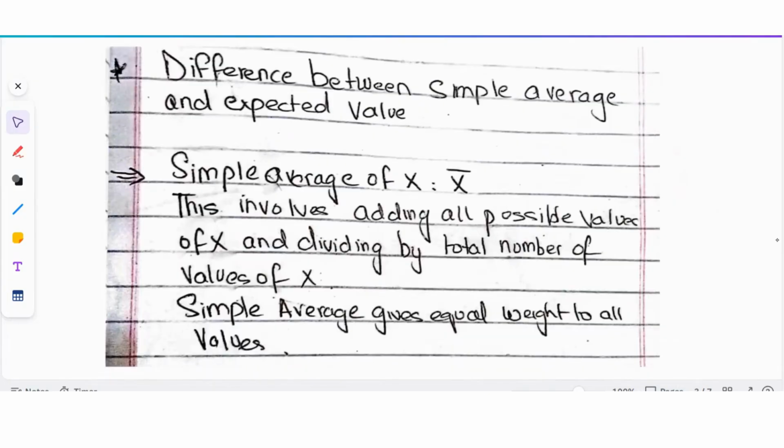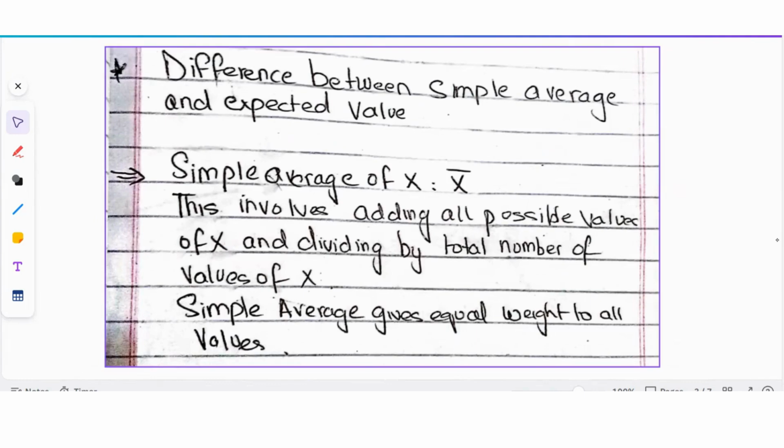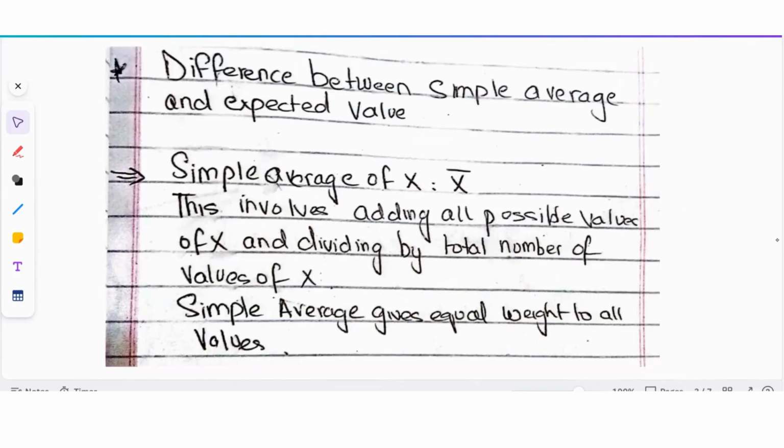Now, before we go into how we calculate expected value, we're going to look at the difference between simple average and expected value. If I want to write the simple average of X, I'll write it as X bar. So how do you find the simple average of X? We just add all possible values of X and divide by the total number of values of X, because in a simple average you're essentially assigning equal weight to all values. So here the key word is equal weight.